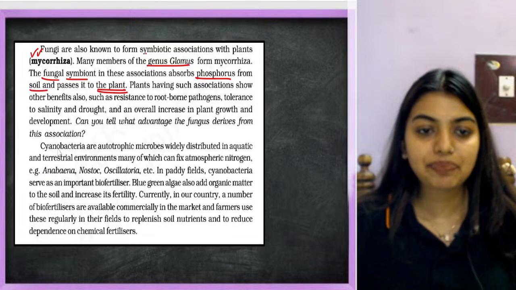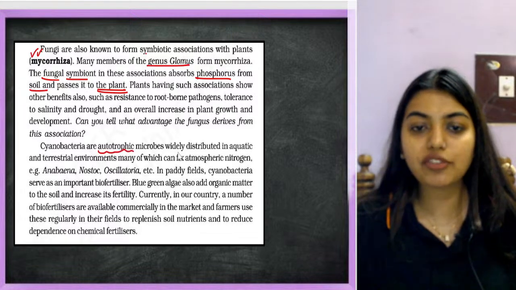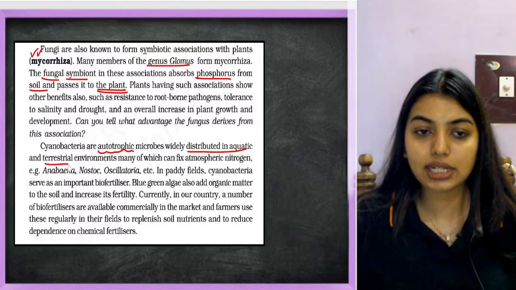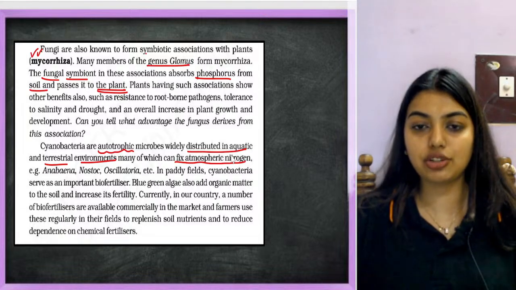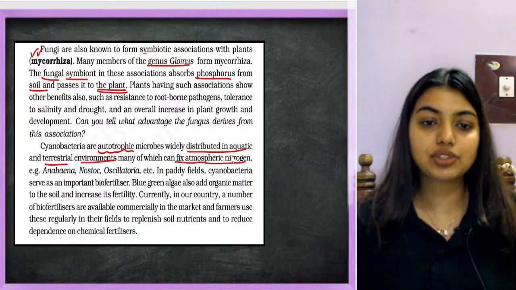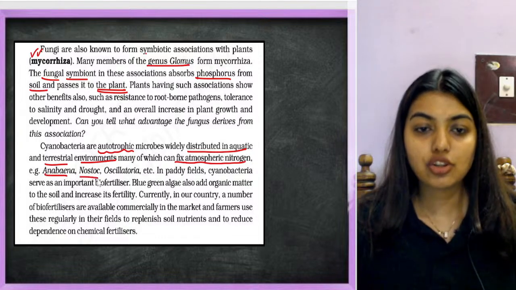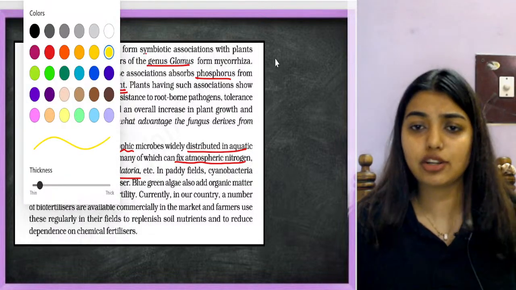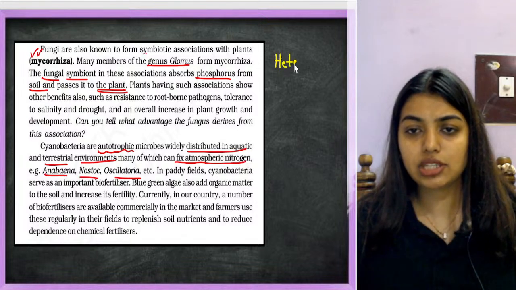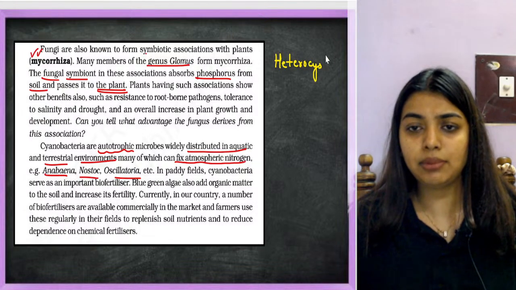Now, cyanobacteria are autotrophic microbes widely distributed in aquatic and terrestrial environments, many of which can fix atmospheric nitrogen, like Anabaena, Nostoc, Oscillatoria. To be frank, Oscillatoria does not have heterocyst. Remember, heterocyst cells are able to fix nitrogen.